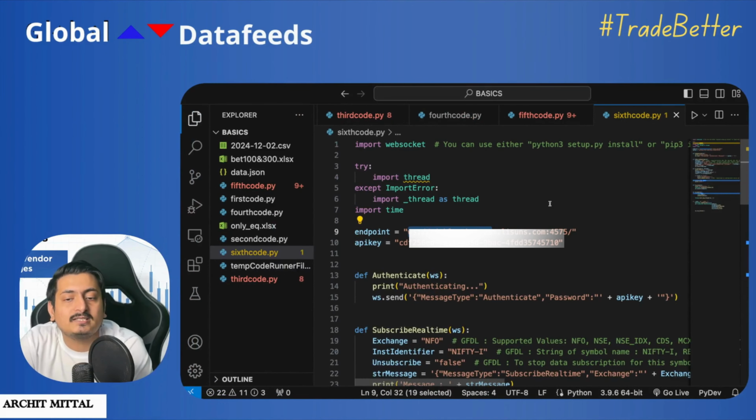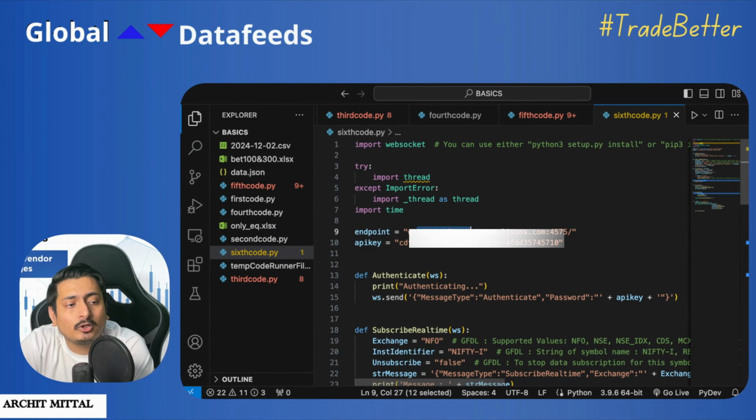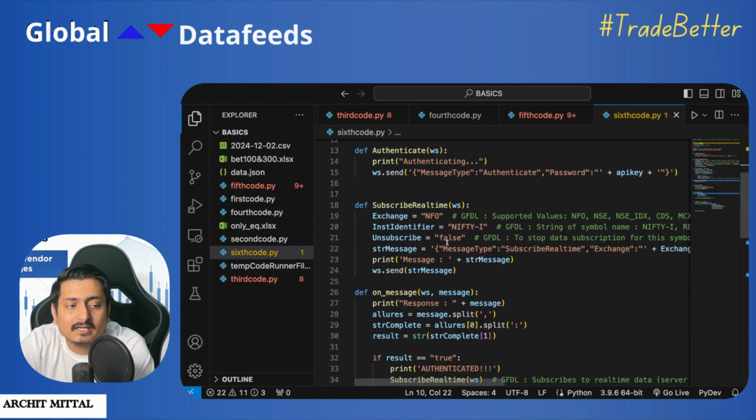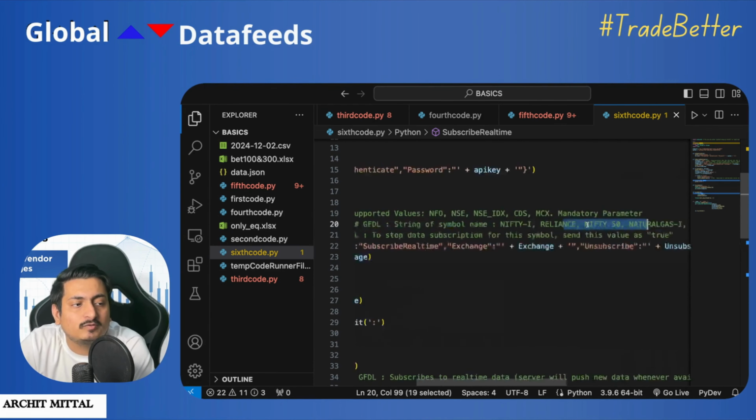So this is a sample code for your data vendor. This is GFDL sample code. You can put your endpoint and API key, which is provided to you by GFDL once you subscribe to the data. Currently, I have subscribed to the NFO data. NFO means the futures and options data. Nifty 1 is the current expiry of the future. You can see the possible values which you can give here. There are multiple values which you can provide here.